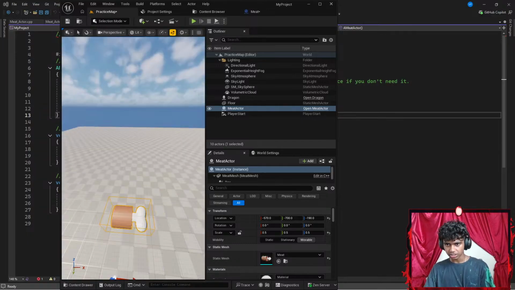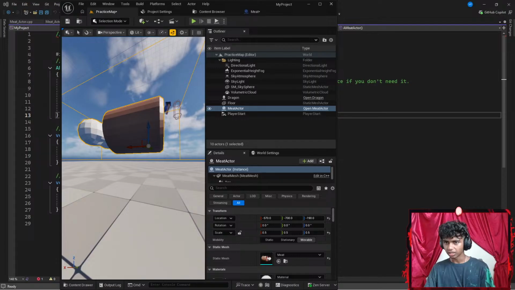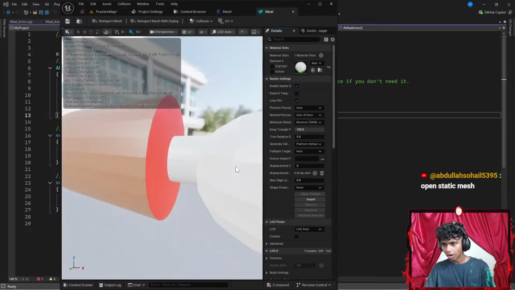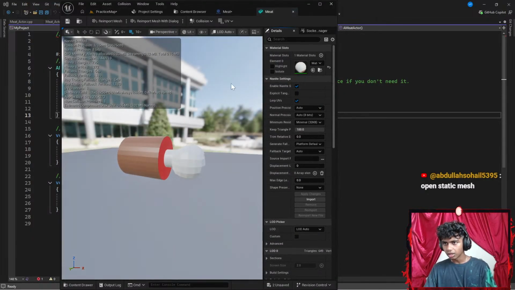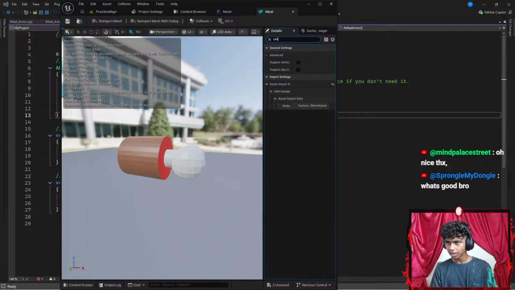Okay, Control Shift Z does not work. I think it's too big. Open my static mesh. Okay, is this my viewer? There we go, I think this is my viewer. And then I gotta search for uniform scale. So I'm gonna go with something like uniform scale.